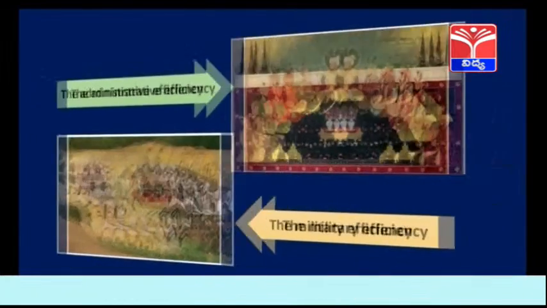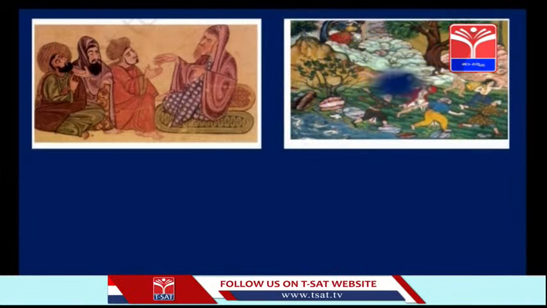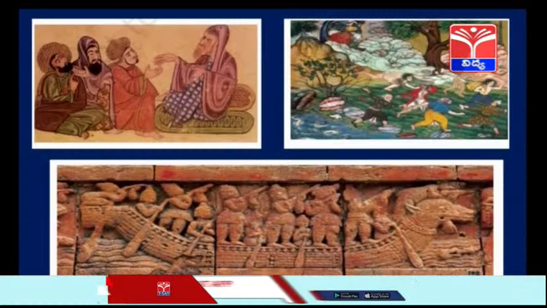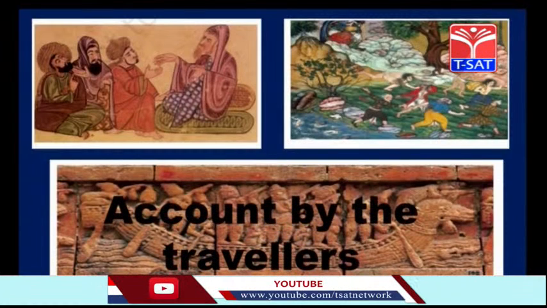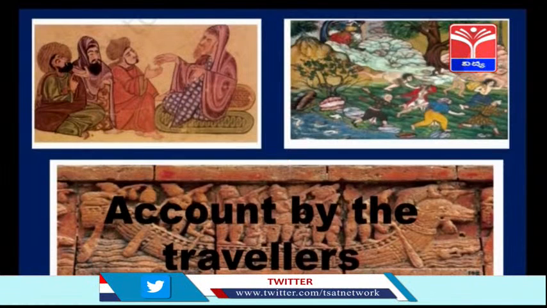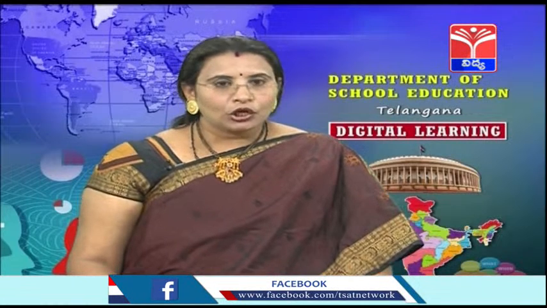So when Mughals were ruling our country, many travelers came to India. And when they came to India, they wrote good fables and beautiful stories about our glorious country. But at the same time, they brought into light the glaring inequalities which were prevailing during this period.